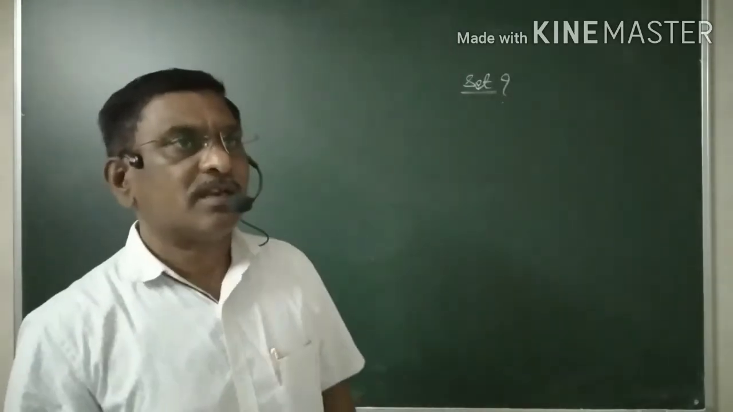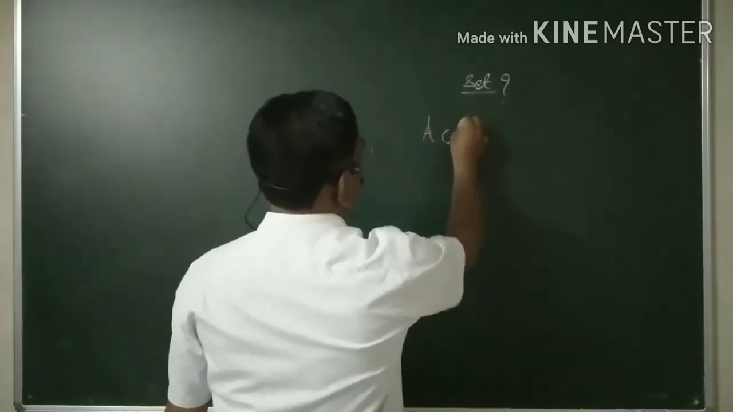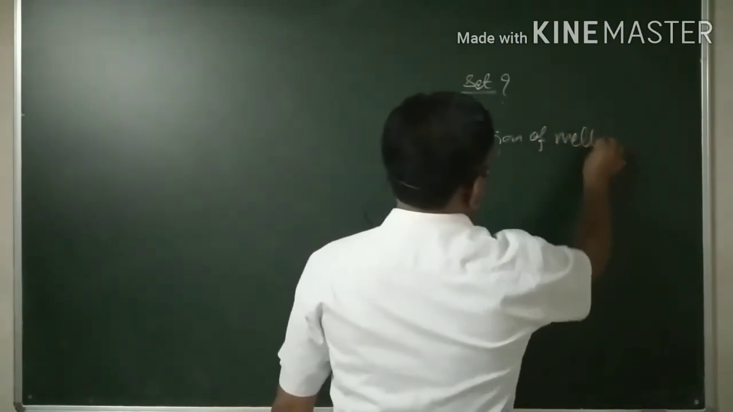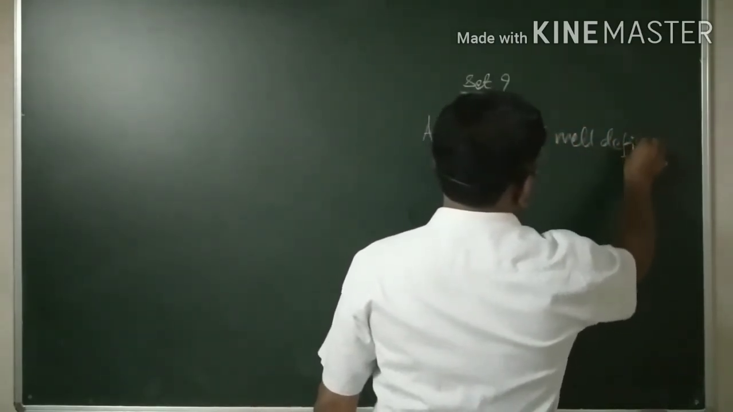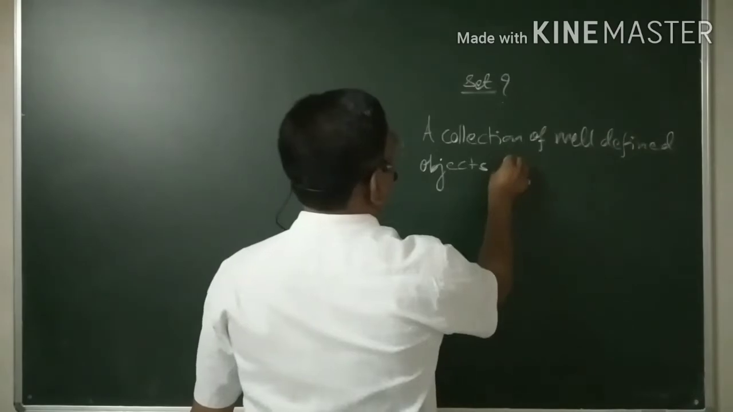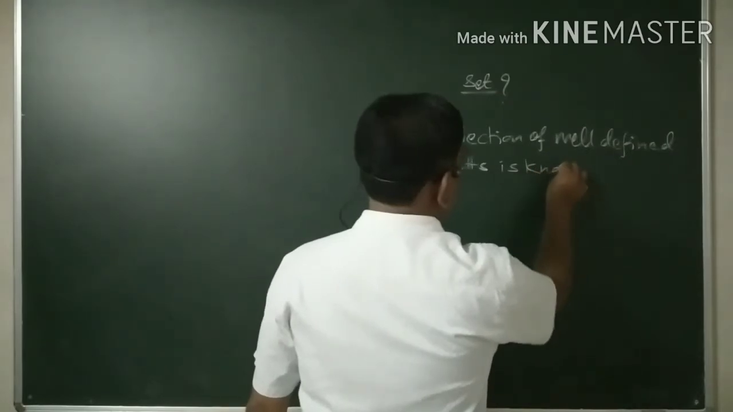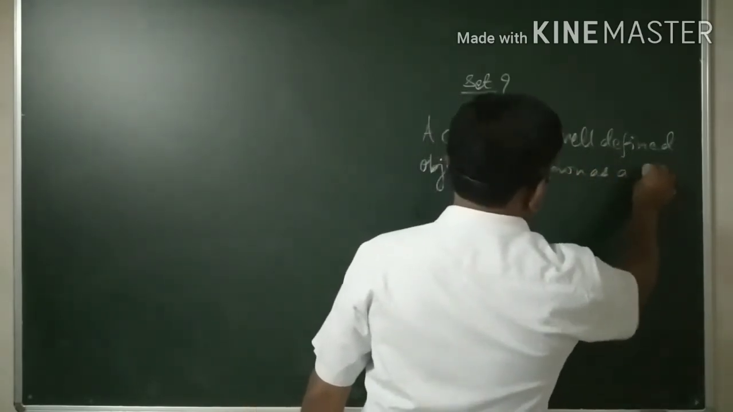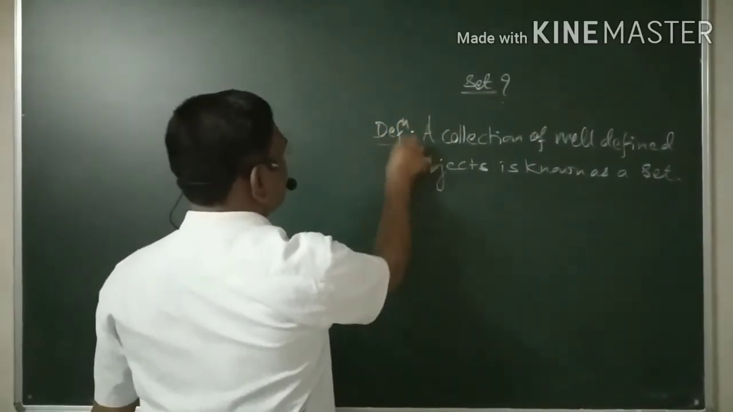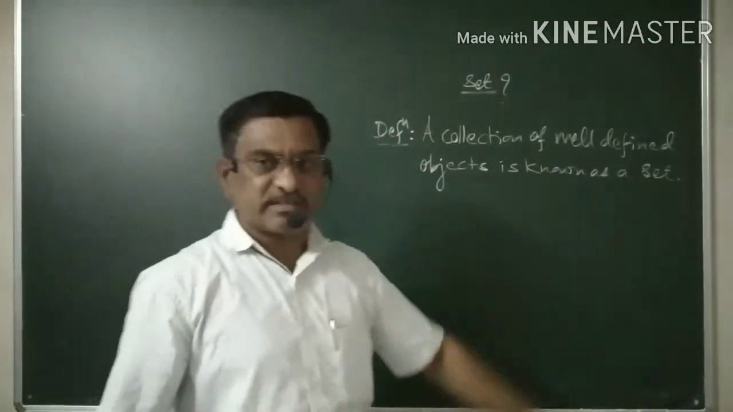And what is the definition? The definition of a set is: a collection of well-defined objects is known as a set. This is the definition of a set. A collection of well-defined objects is known as a set.